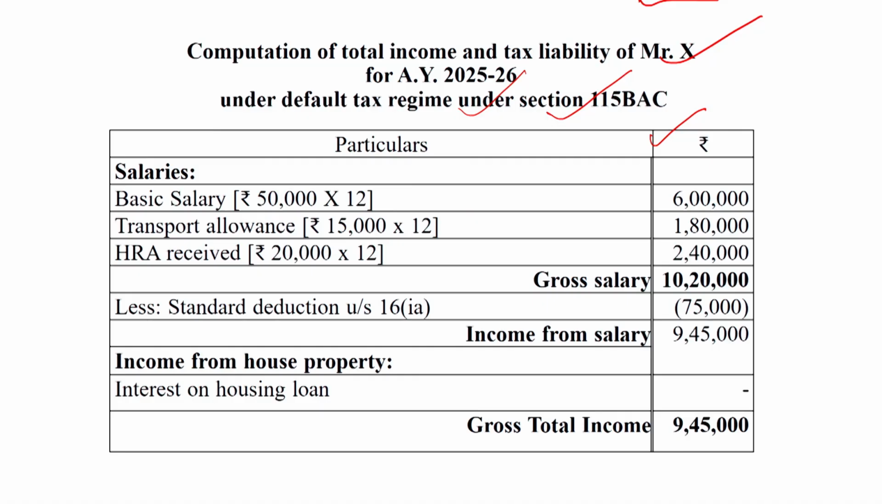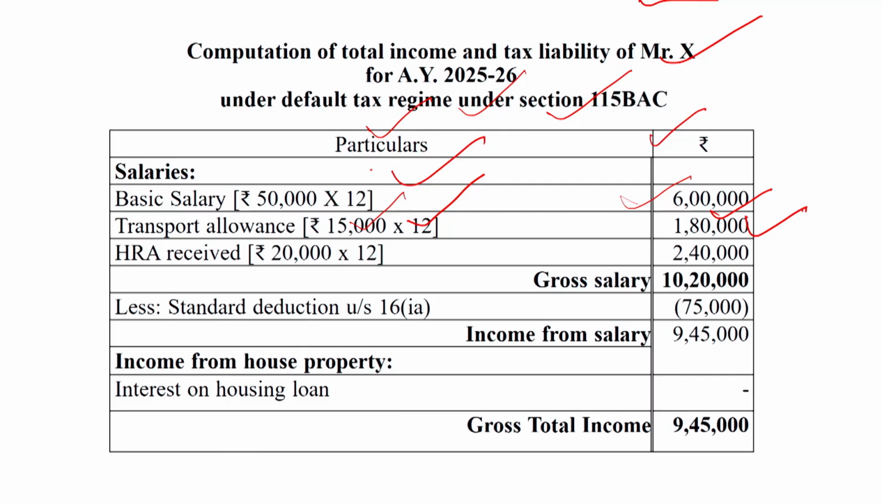In this case, basic salary is 50,000 per month for 12 months, so 6 lakh rupees comes, which is the total basic salary for the year. Transport allowance given in the question is 15,000 per month, for 12 months that is 1,80,000 for the year.